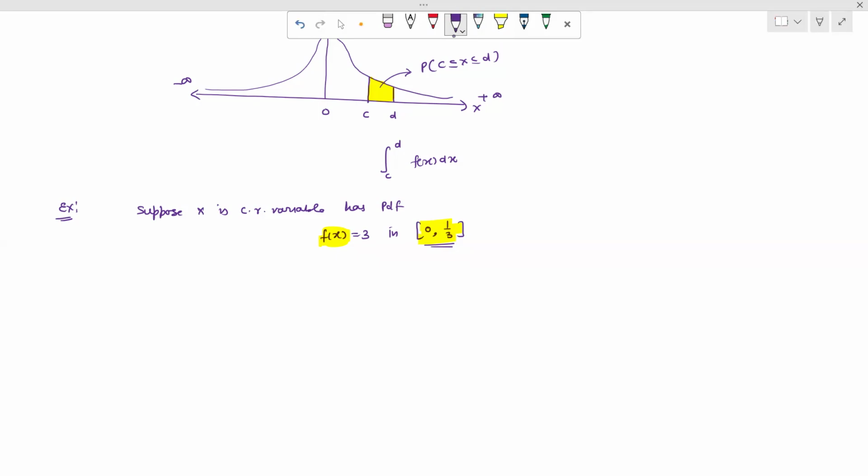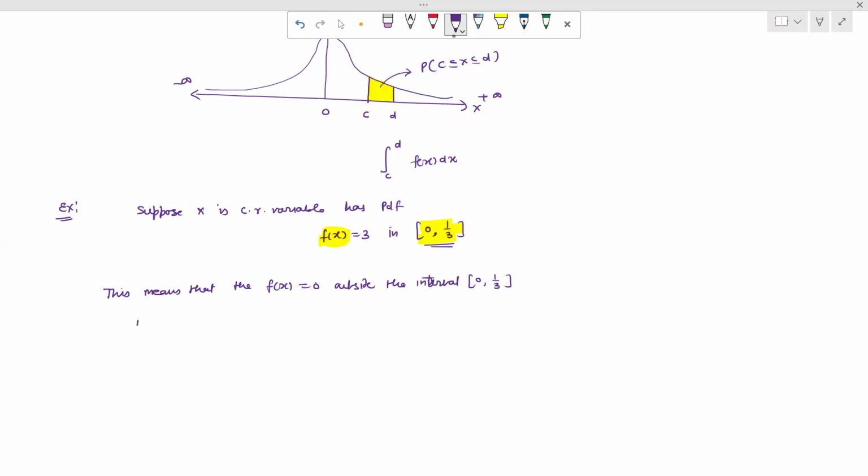Otherwise, when we take the interval from 1/3 to infinity, the function value should be 0. So the function f(x) is equal to 0 outside the interval 0 to 1/3.